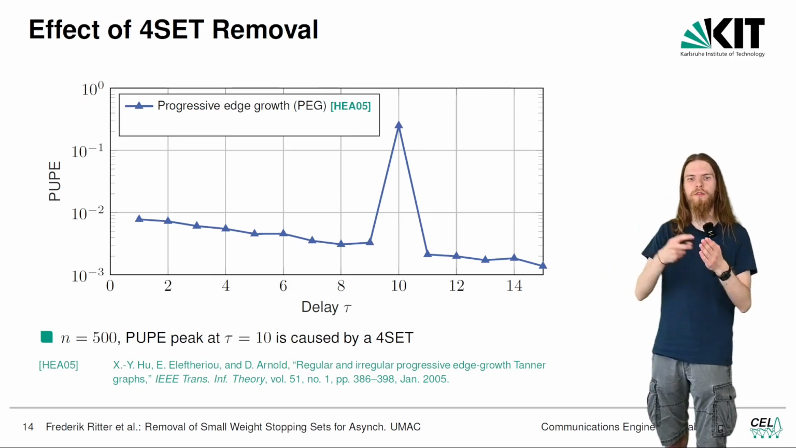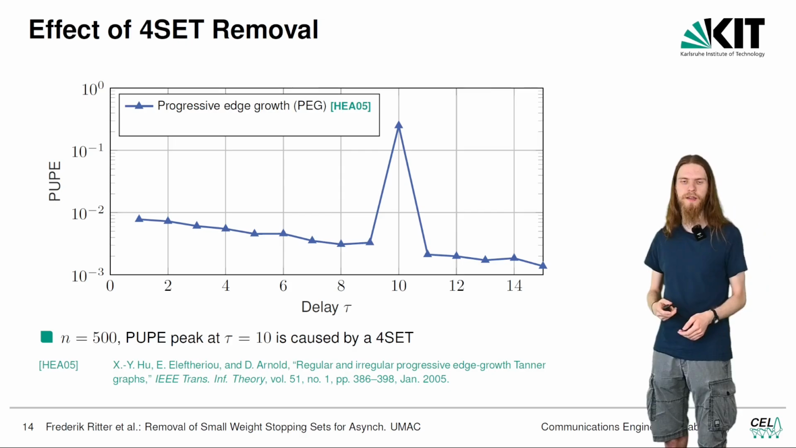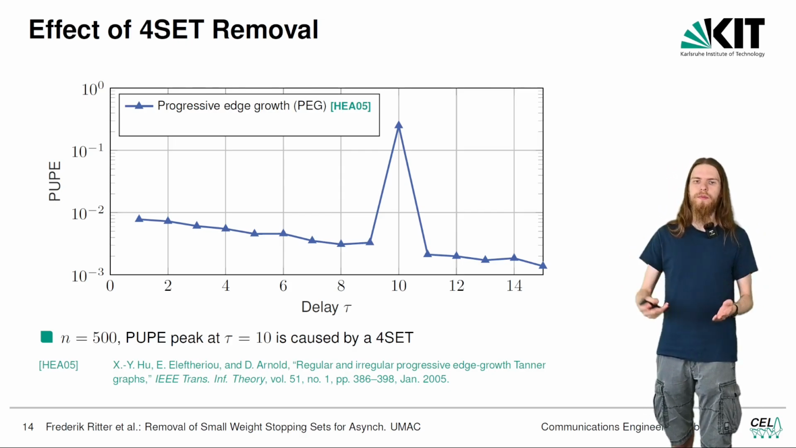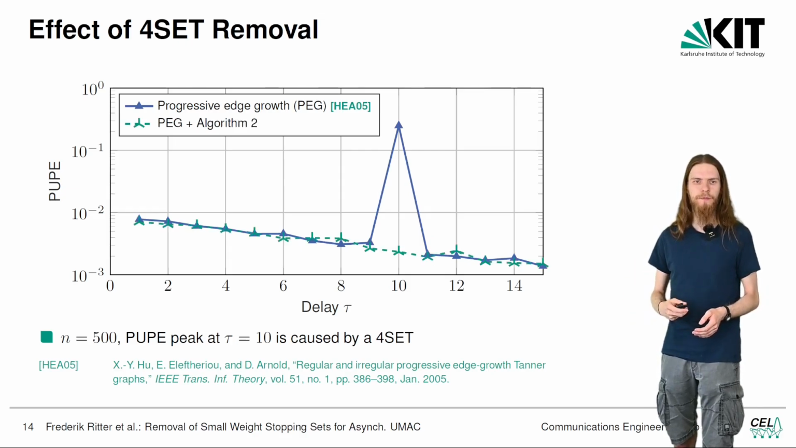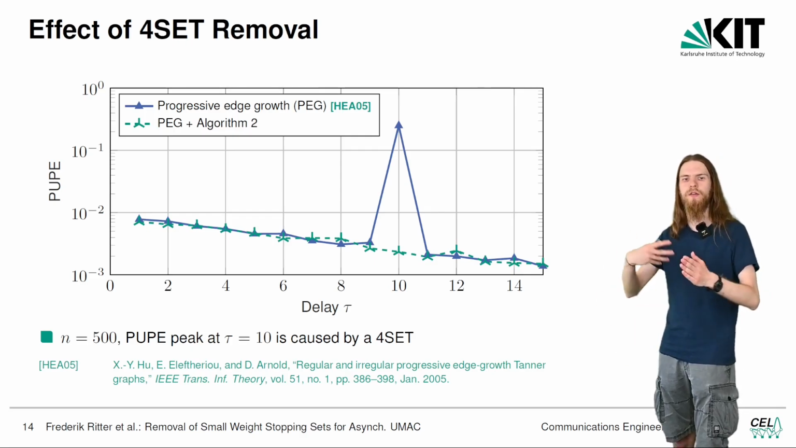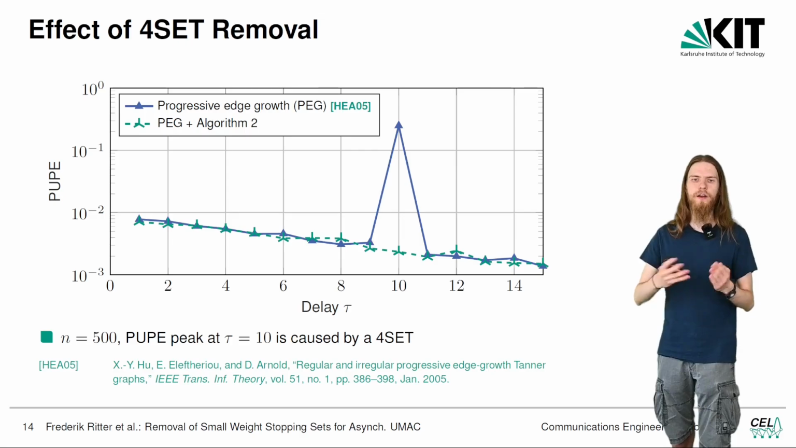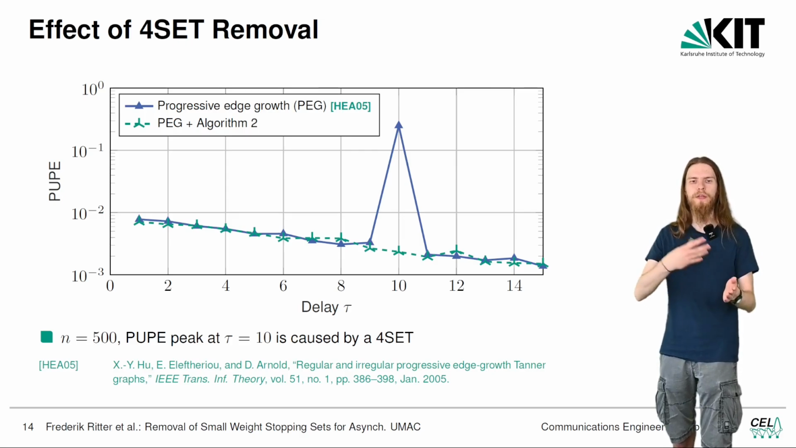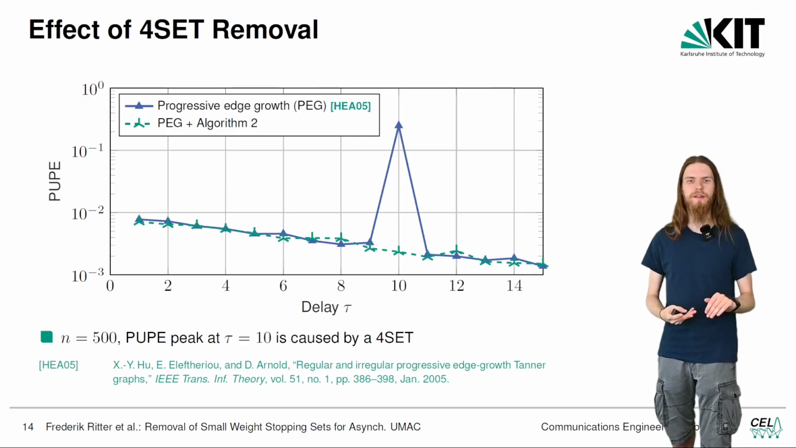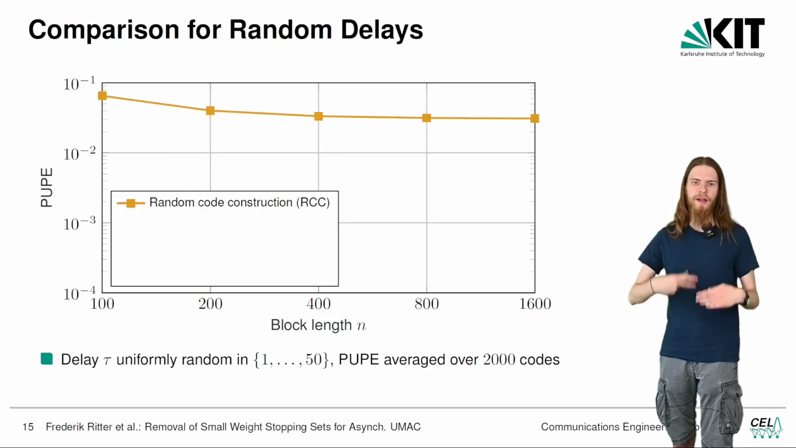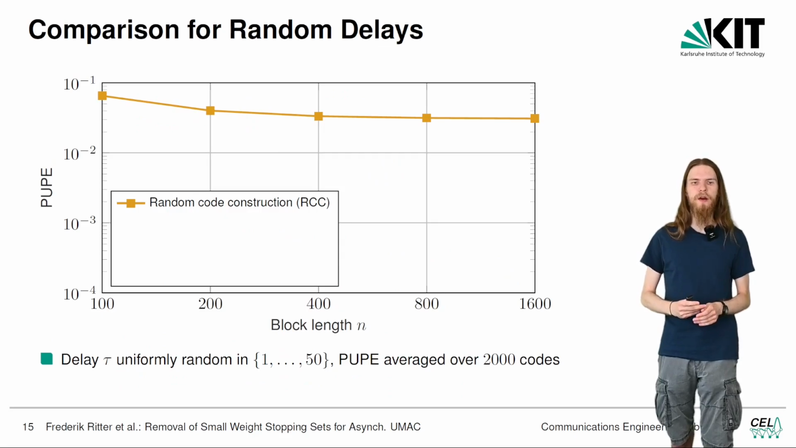This then leads to this relatively high peak in the error probability, and on average this would significantly increase the error probability. If we then use our algorithm 2 to remove this four-set, we also remove the peak in the error probability, and now if tau were random, this would significantly reduce the average error probability in the system. And such a system with random tau is exactly what we are looking at in this figure.